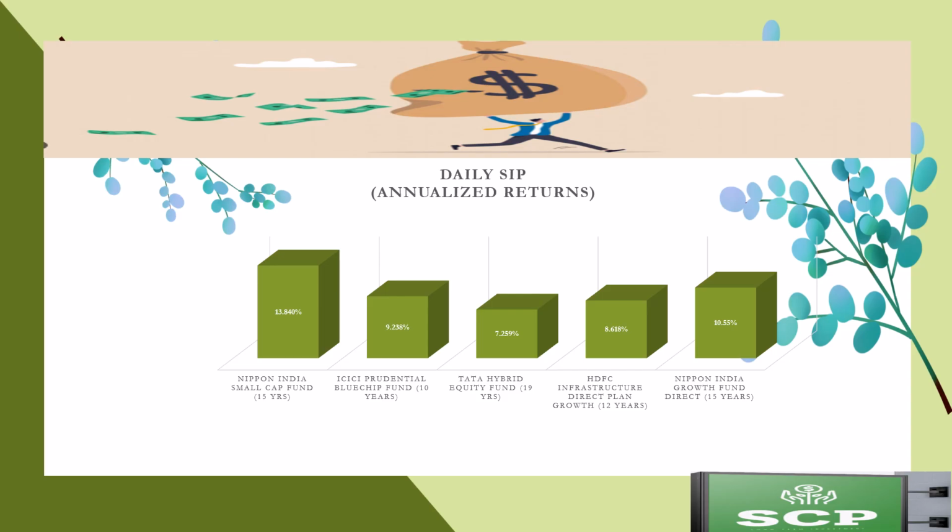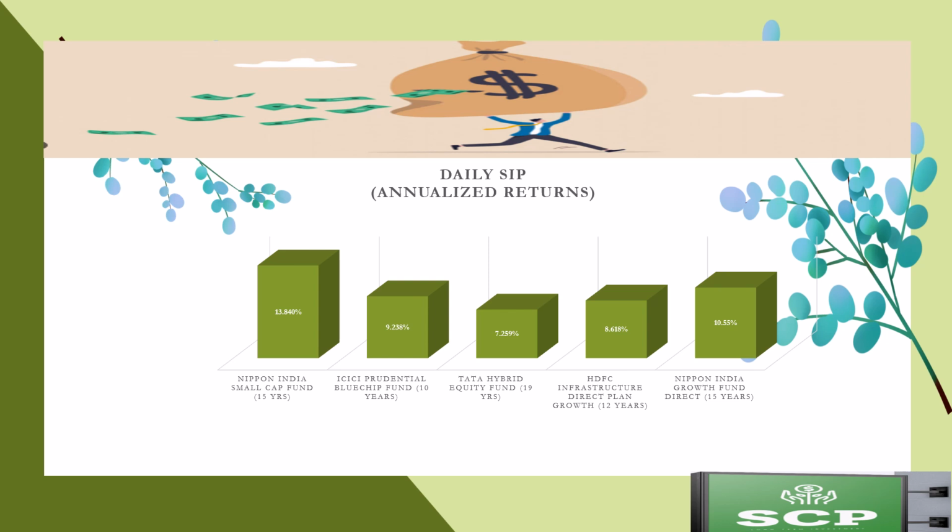If you had invested 100 rupees daily, then Nippon India Small Cap Mutual Fund for 15 years, you will get 13.84, and 9.23 for ICICI Prudential Blue Chip for 10 years, 7.259 for Tata Hybrid Equity Fund for 19 years. HDFC Infrastructure Direct Plan would fetch 8.61 for 12 years, and Nippon India Growth Fund for 15 years you will get 10.55%.